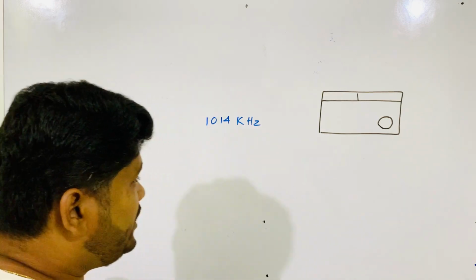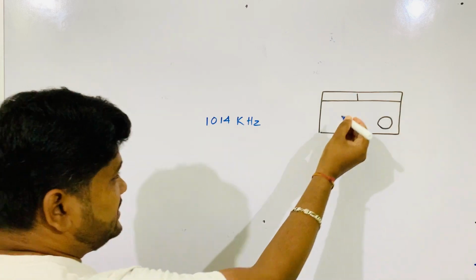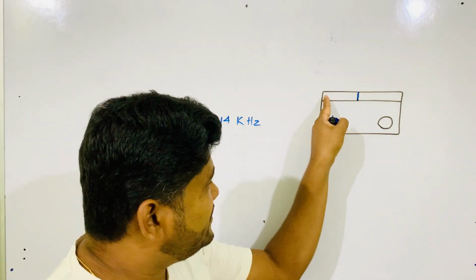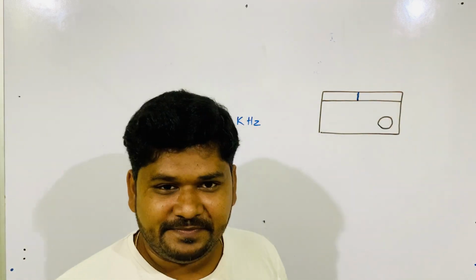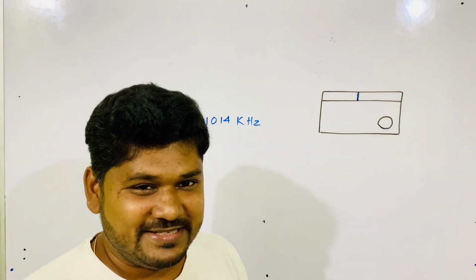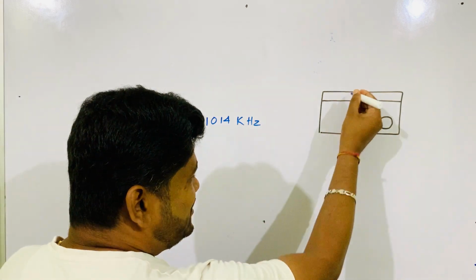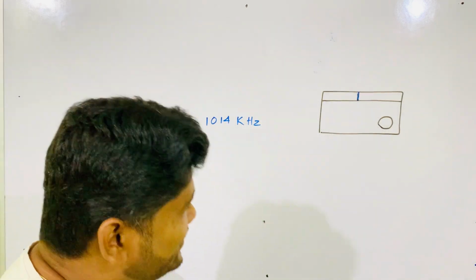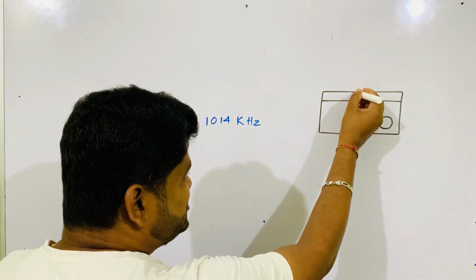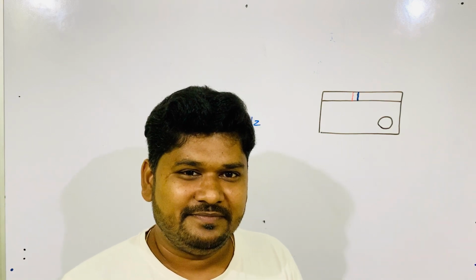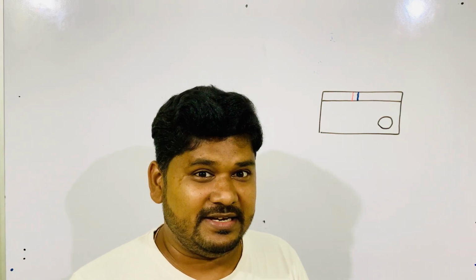But what happened? When you rotate the knob, suppose that line is here. This line crawls from this side to that side like this. You must have this type of experience. When the line comes to this position, you will notice Akash Bani sound is coming, but not clear.